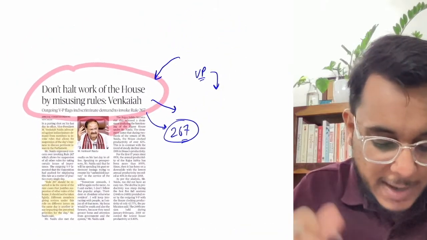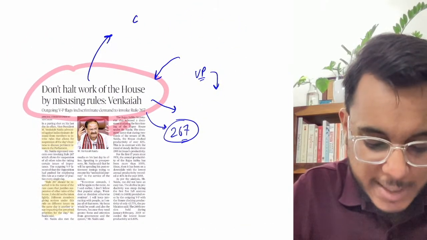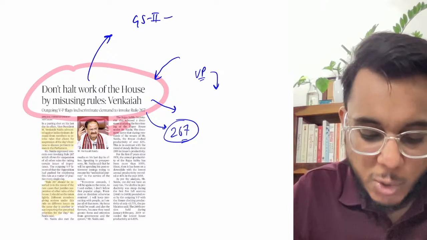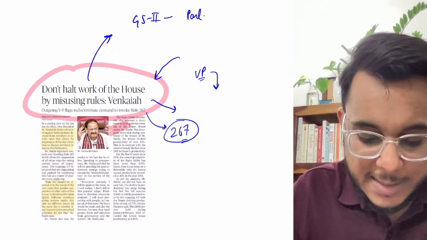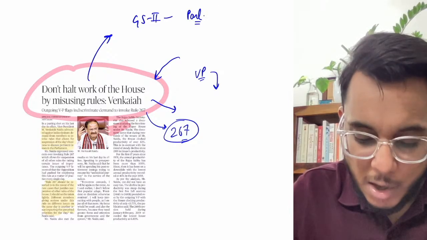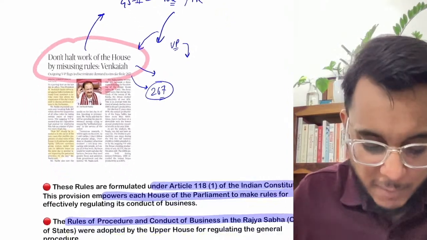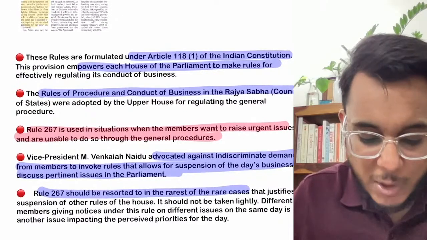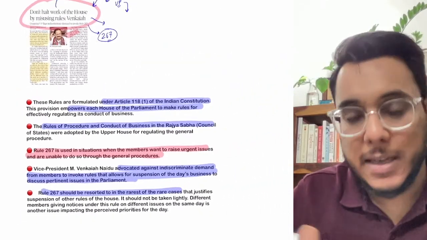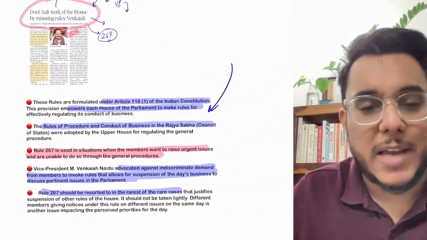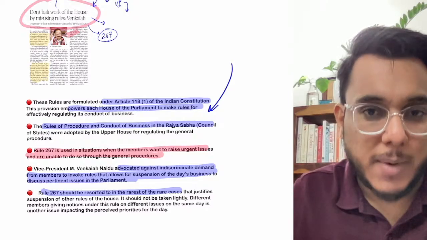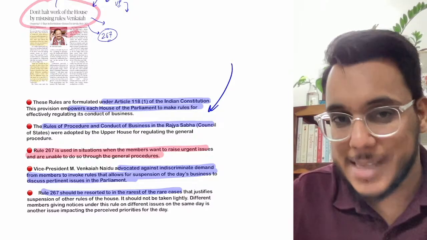Now guys, this particular issue we'll see with respect to GS paper number 2, functioning of parliament, or under the parliamentary reforms. We'll see this entire article. Now guys, before going into this particular article, I would like to tell you some background, and some of the information that I will be giving you is beyond the scope of this particular article, but it is important for our examination.